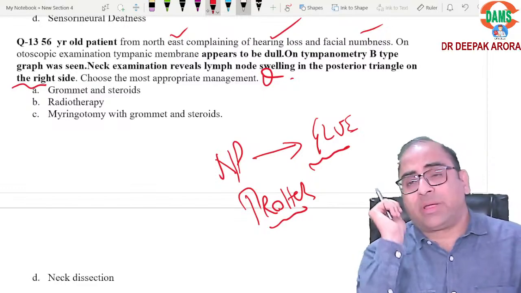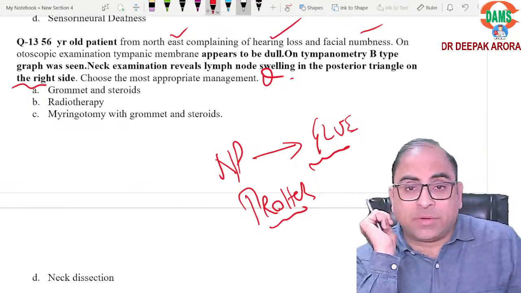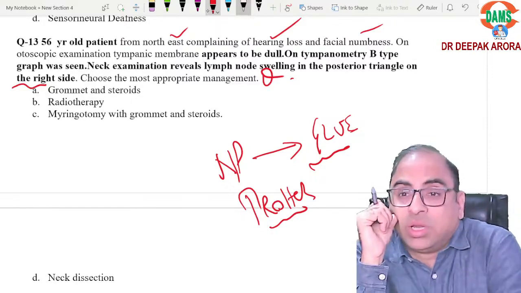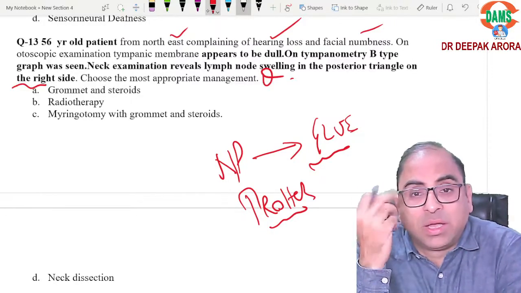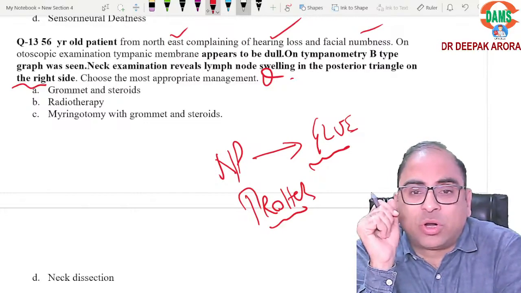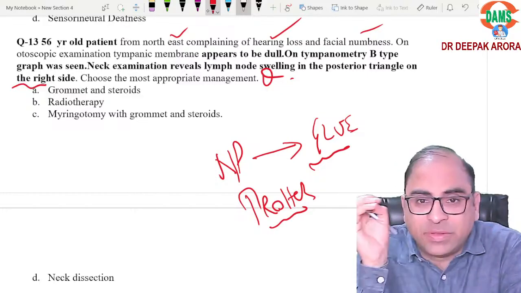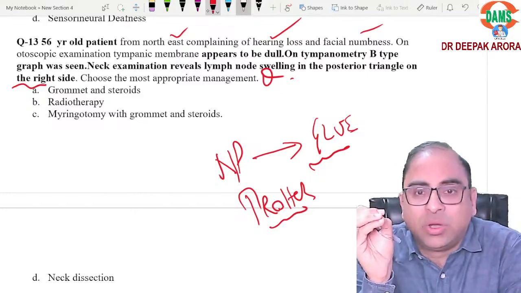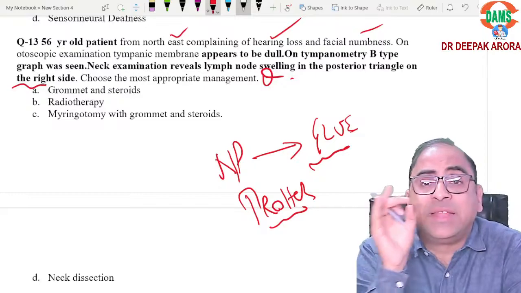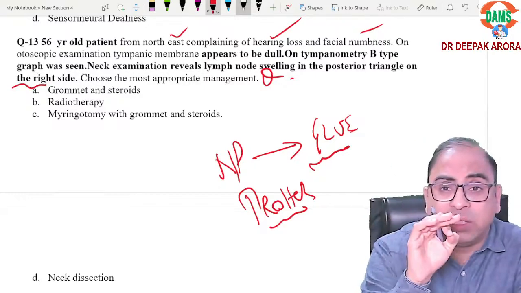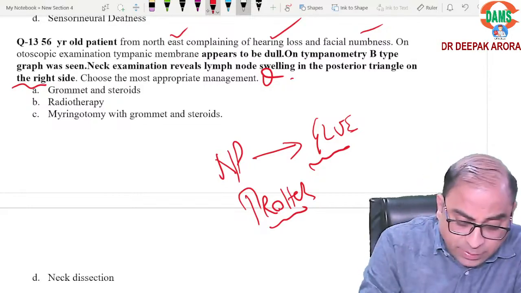This was a very tricky question, beta. Even on the day of examination, in the evening when we were conducting the recall session, many students said, "कि sir, answer should be grommet with steroid or myringotomy." Not at all. No grommet, no myringotomy, beta. This is nasopharyngeal carcinoma. और क्या concept हमने क्लास में build up किया था? Angiofibroma: treatment is surgery. Nasopharyngeal carcinoma: radio and chemo. याद है? The answer will be radiotherapy.